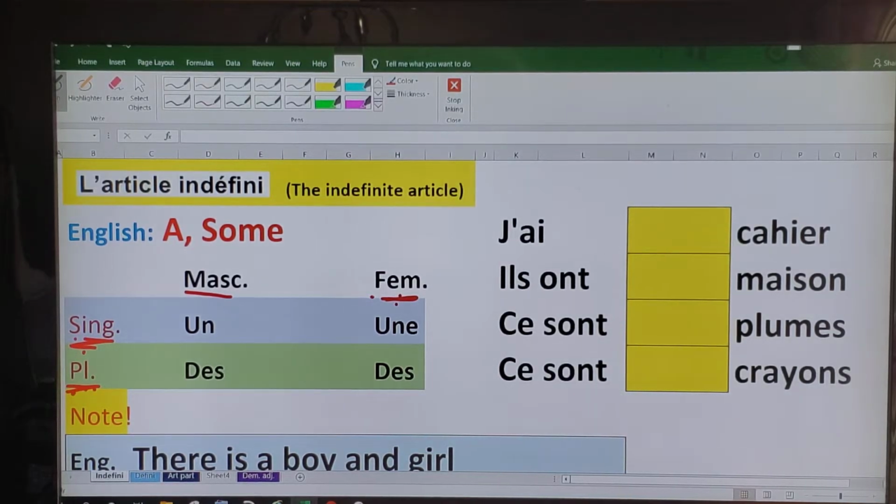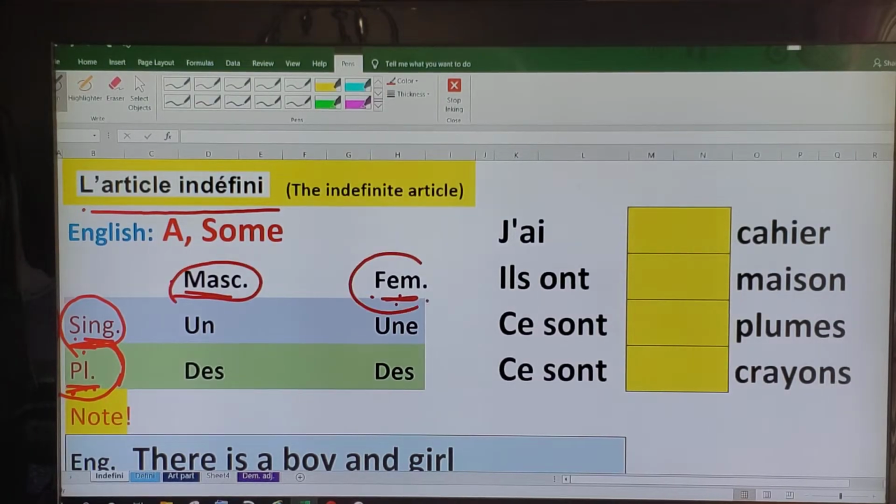Now in French grammar, the indefinite article, or l'article indéfini, as we say in French, has to agree with the noun in number as well as in gender, meaning it has to change depending on whether the noun is a singular noun or a plural noun, or a masculine noun or a feminine noun.